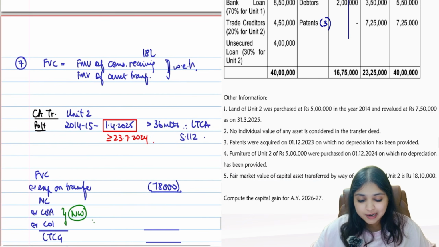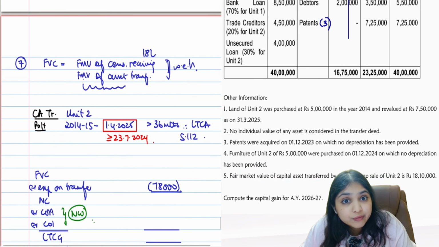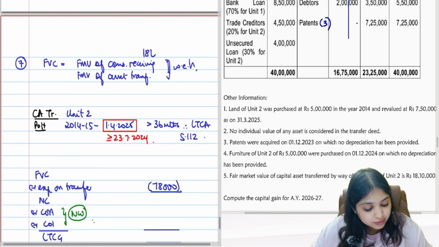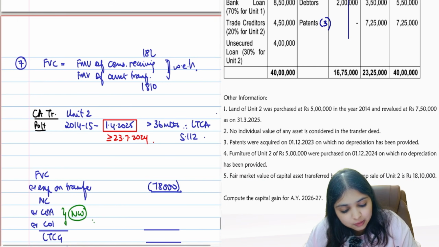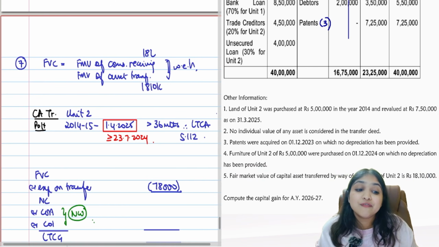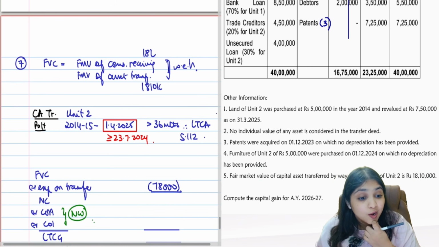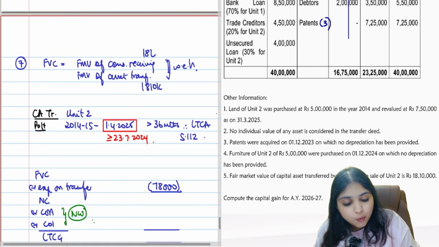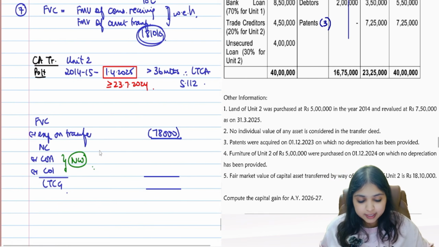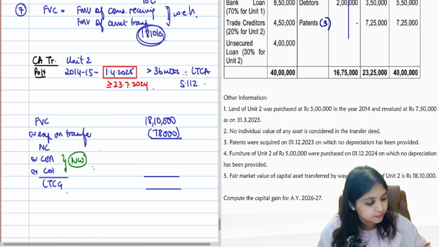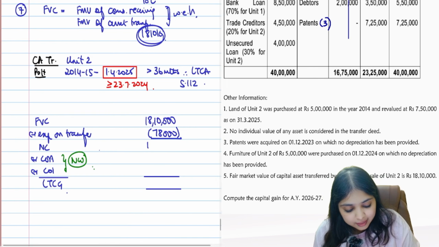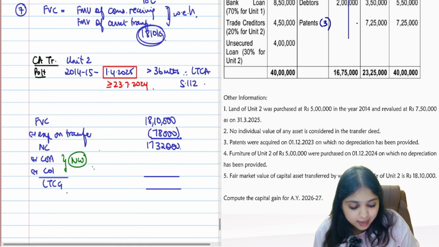Remember, for full value consideration, I wanted FMV of asset transferred. That they have given me. FMV of asset transferred is how much? It is 18,10,000. So now can you tell me what is the FVC? FVC will be whatever I am receiving or whatever I am transferring, whichever is higher, which is higher over here. 18,10,000. So 18,10,000 is my full value consideration. Minus 78,000 net expenses, my net consideration will be 17,32,000.